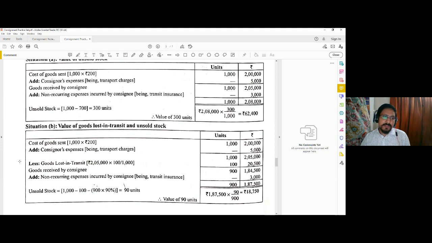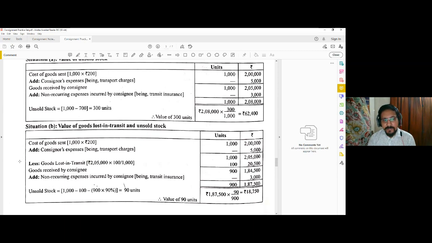Now of these goods, 100 units are getting lost. Since 1000 units of goods have a value of 2,05,000, we need to calculate the goods lost in transit as a proportion of this 2,05,000. So 2,05,000 into 100 by 1000 will be the calculation, that is 20,500. And obviously this loss will reduce the units in the consignment.